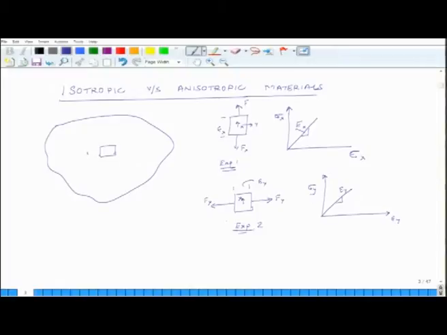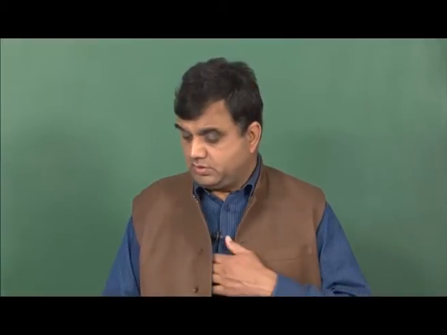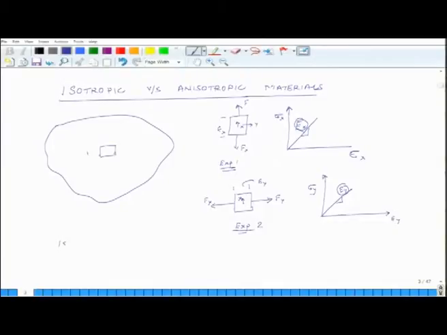If the material is isotropic, then these properties Ex, Ey, the material properties will not change with respect to the axis of the orientation of the experiment, they will not change. So, for isotropy, material properties do not change with respect to direction.